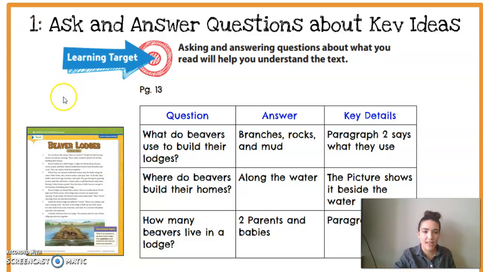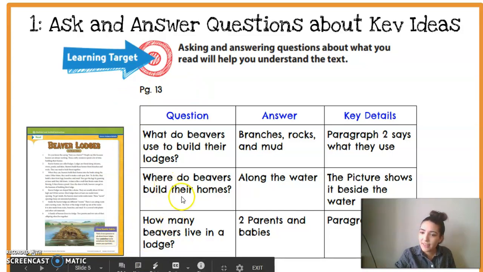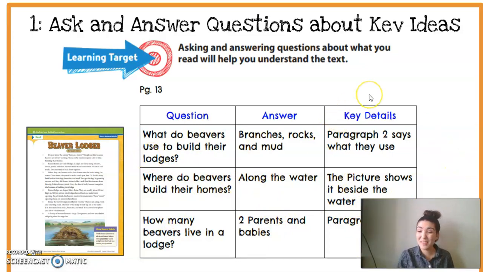So this was one of our texts for our first lesson about the beaver lodges. And your job was to fill out this graphic organizer with questions that you have, the answer, and key details. Now, I took this particular chart from a student who did a really great job with this.